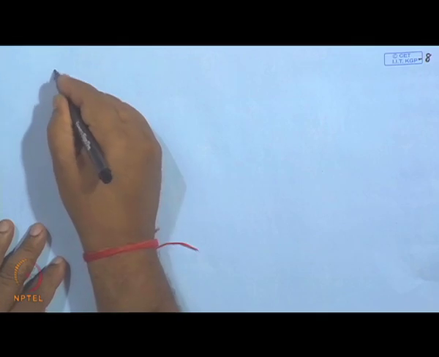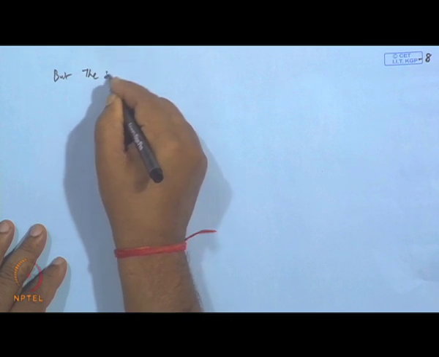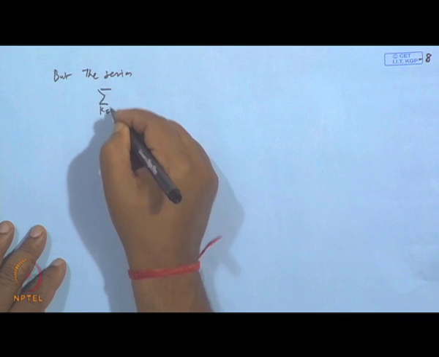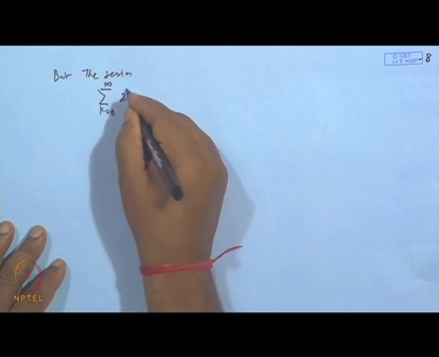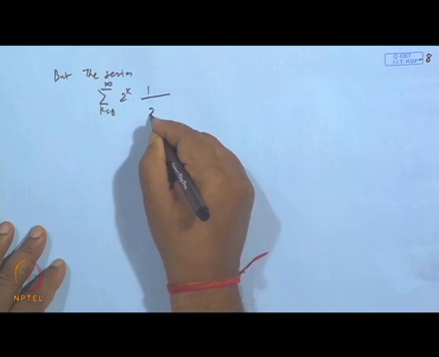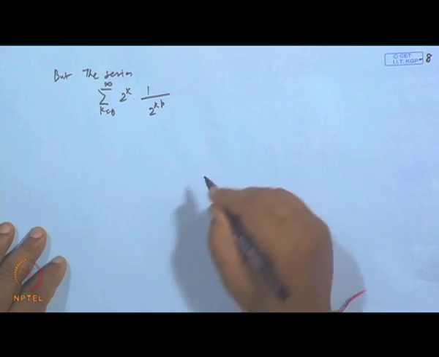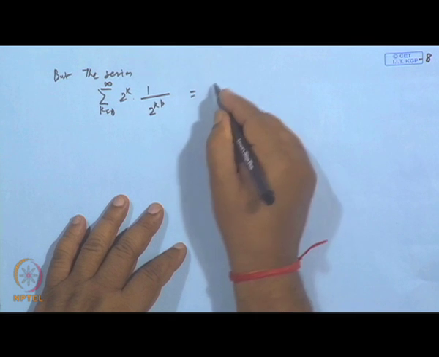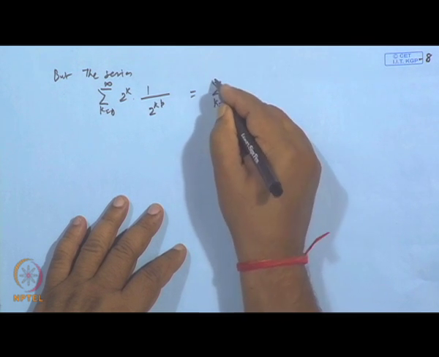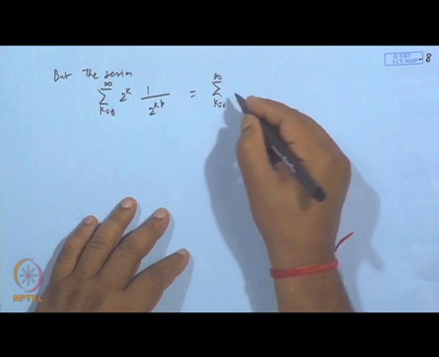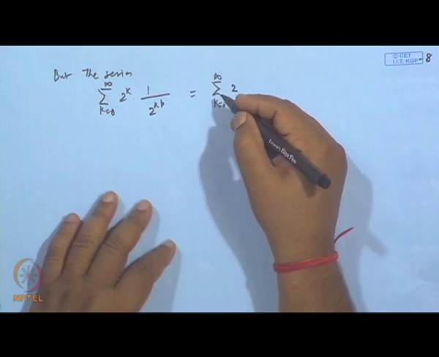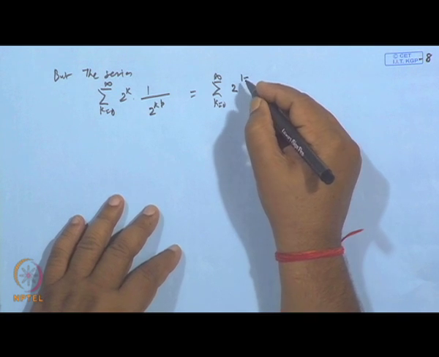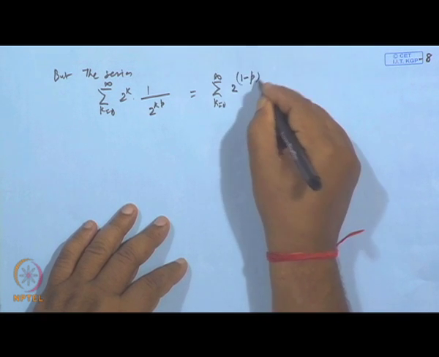The series sigma k equal to 0 to infinity 2 to the power k times 1 by 2 to the power k to the power p is nothing but equivalent to sigma k equal to 0 to infinity 2 to the power (1 minus p) into k.